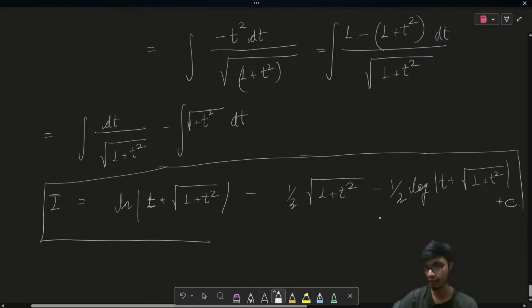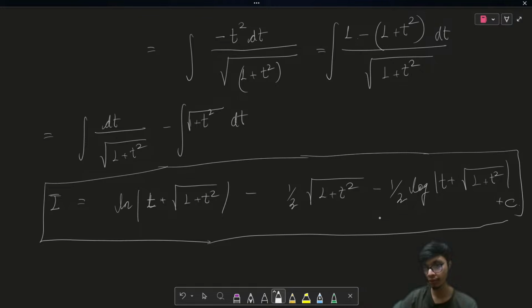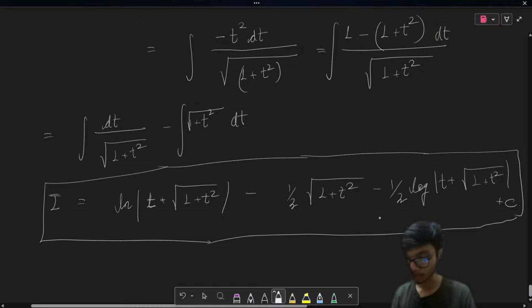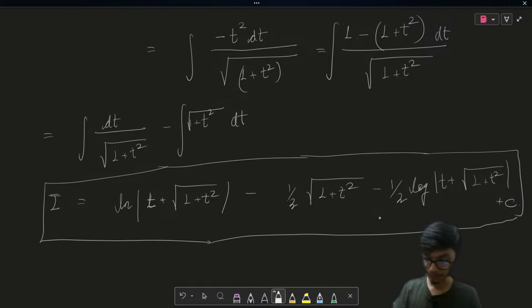I hope this question of the integral is clear to all of you. This is one of the special forms of integral. Whenever you encounter this kind of form, please make sure that you apply the following results and you get to the solution as follows. Please keep this in mind because it's going to be really helpful, especially for the examination. Make sure that you complete this form of integrals before your actual examination. I hope this is clear to all of you.